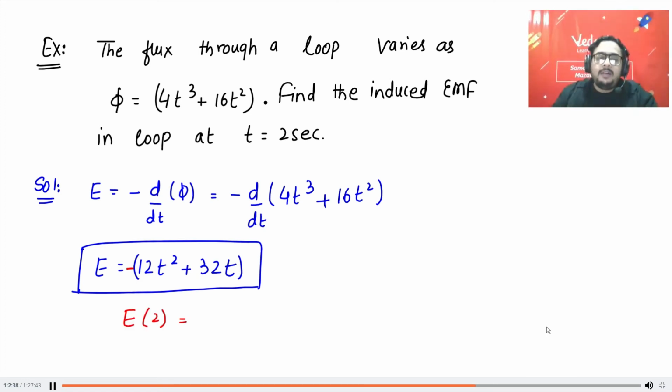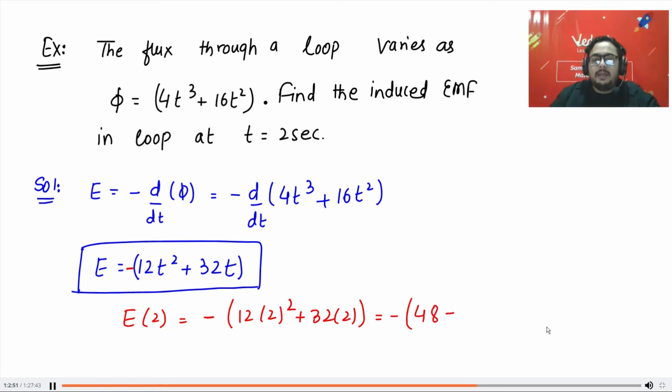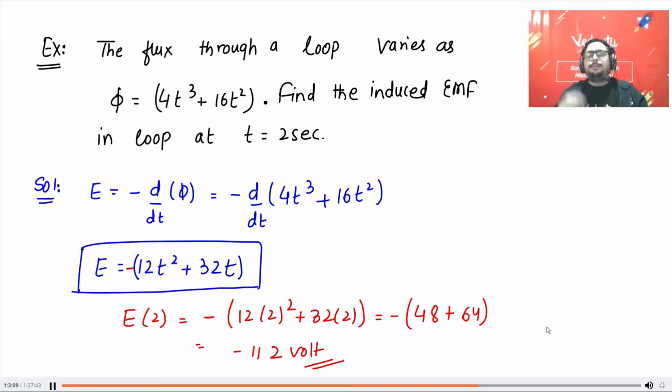Now I want EMF at t is equal to 2 seconds. So put the value of t is equal to 2. You will get minus 12 into 2 square plus 32 into 2, which is basically minus 12 fours are 48 plus 64, and how much? So 12 to 1, I think, volt is our answer. Did you understand or do you have any doubts? Pure differentiation.